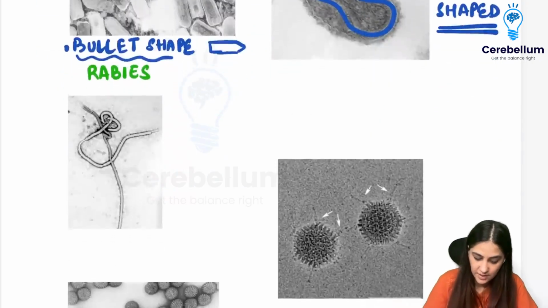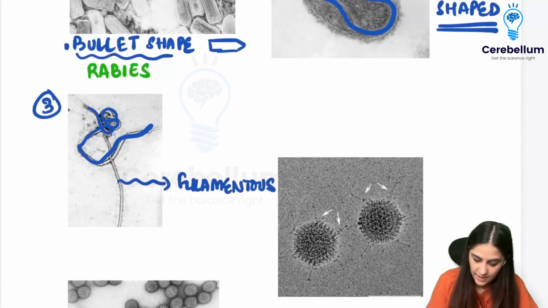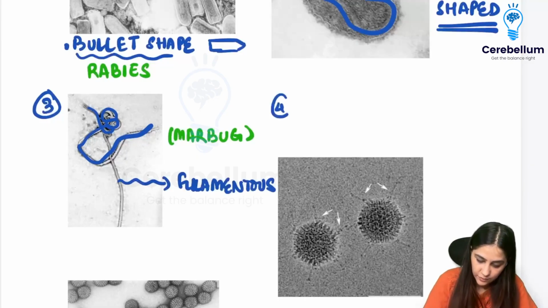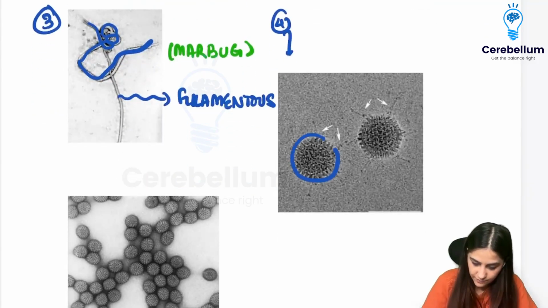So brick shaped. Coming to the third virus here, if you see, it looks like it has really long filaments, right? So it is filamentous in shape. And what virus is this? This is going to be your Marburg, right? Marburg virus.